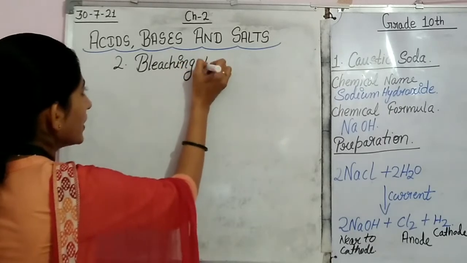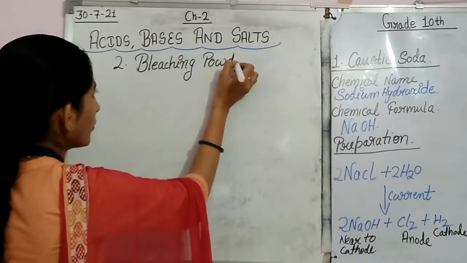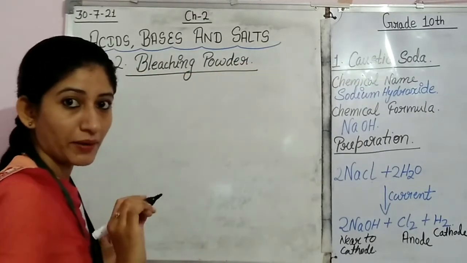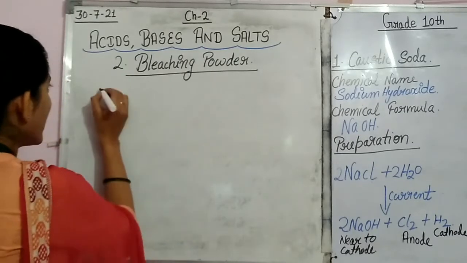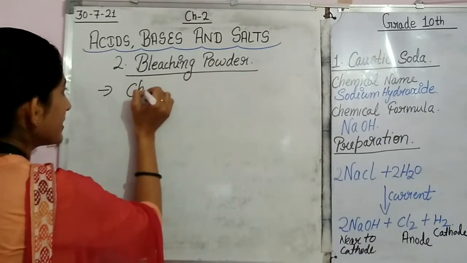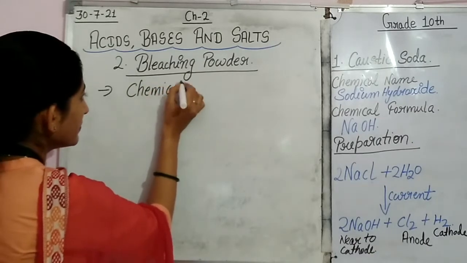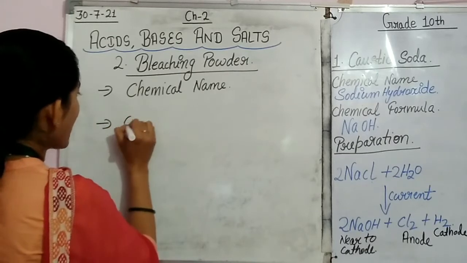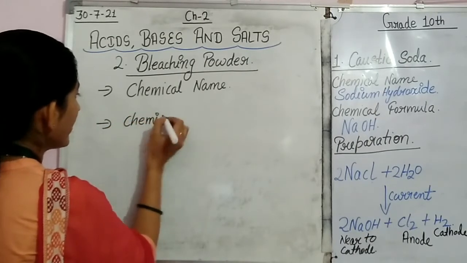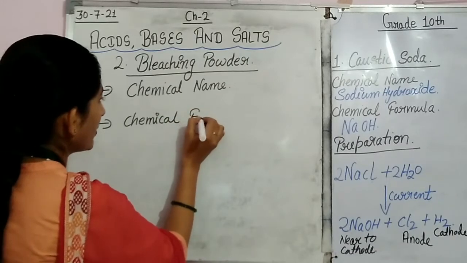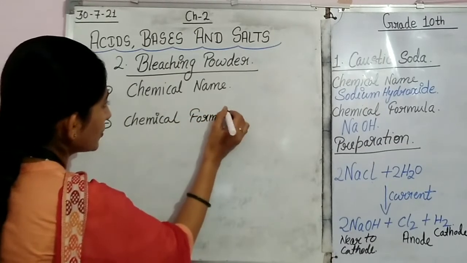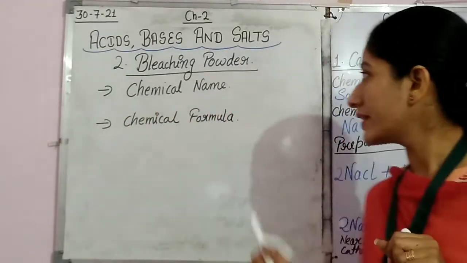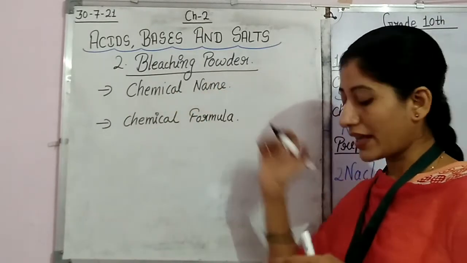Bleaching powder. Now see beta, first of all we are going to see that bleaching powder is a common name. Let's see what is the chemical name, then let's see what is its chemical formula. Then we will move further.